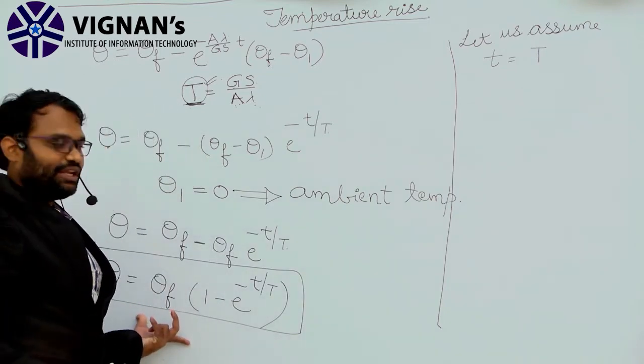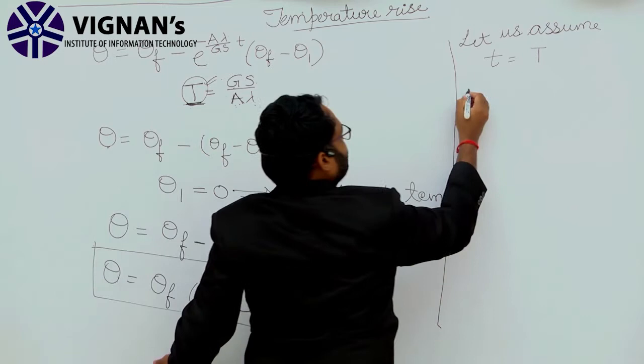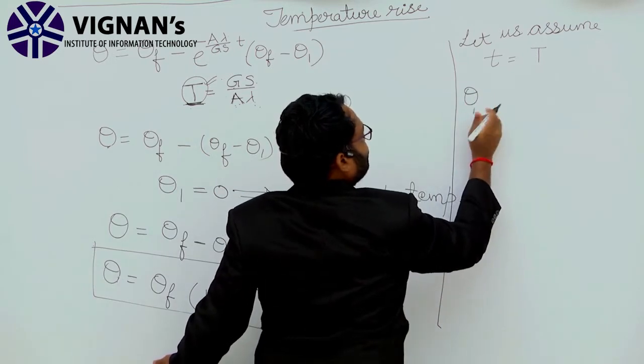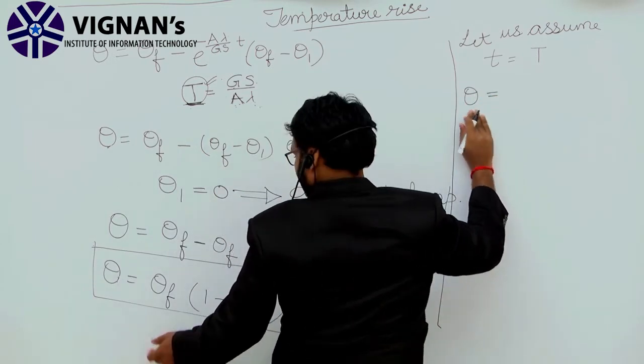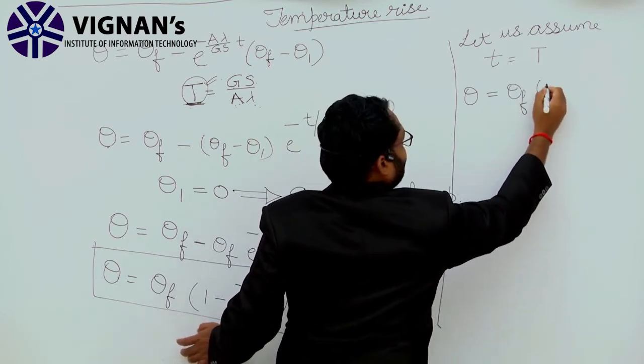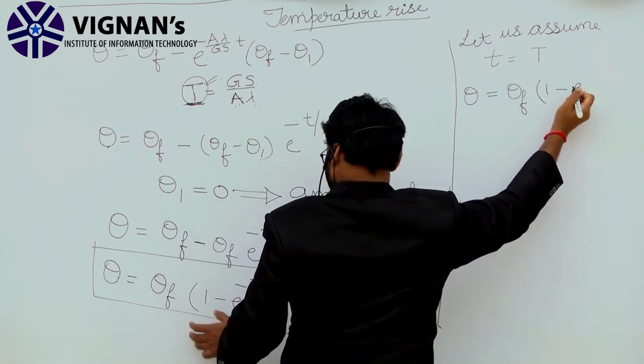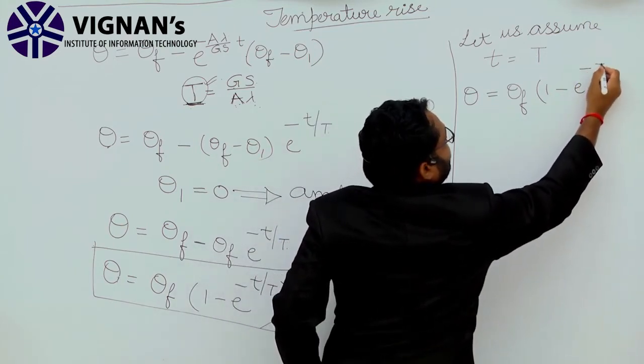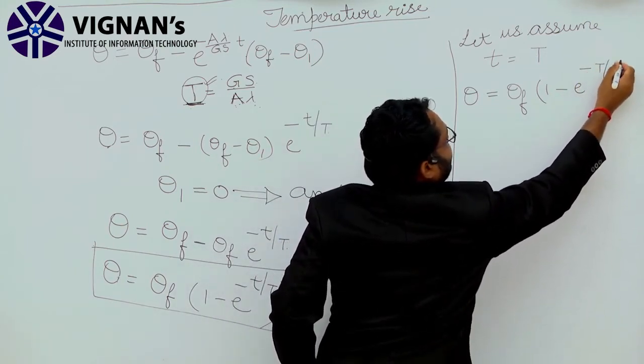Then what will it be? Theta is equal to theta f into 1 minus e raised to power minus t by T.